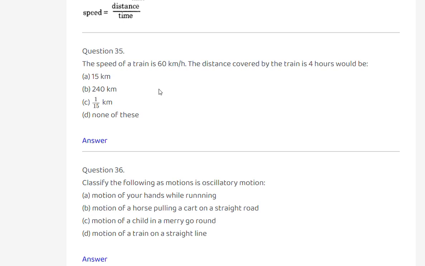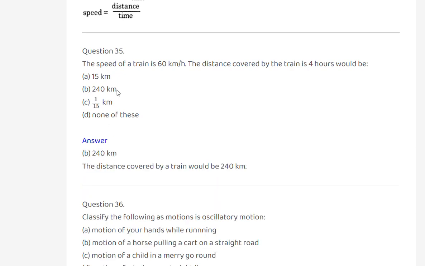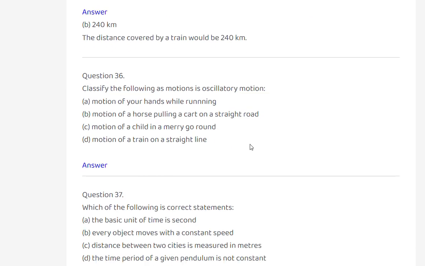The distance covered by the train in 4 hours would be 15 kilometers, 240 kilometers, 1 by 15 kilometers, or none of these? 240 kilometers, option B. The distance covered by the train would be 240 kilometers.